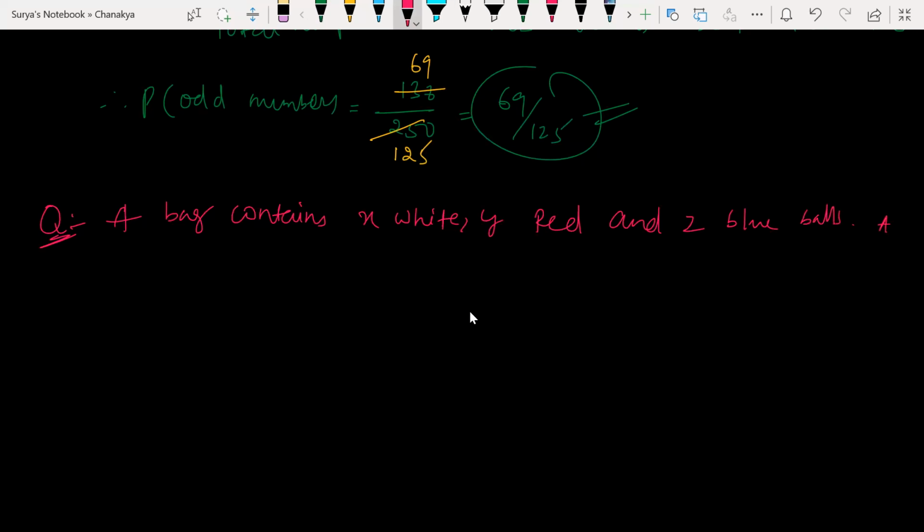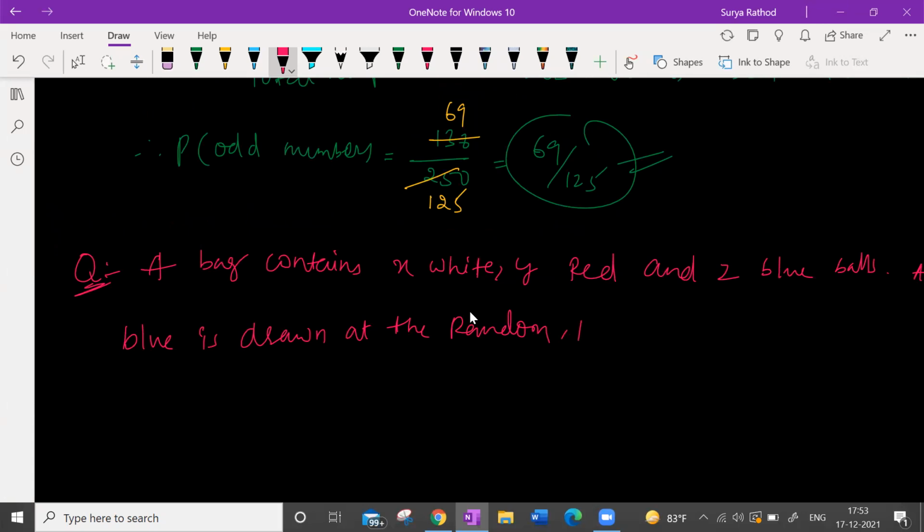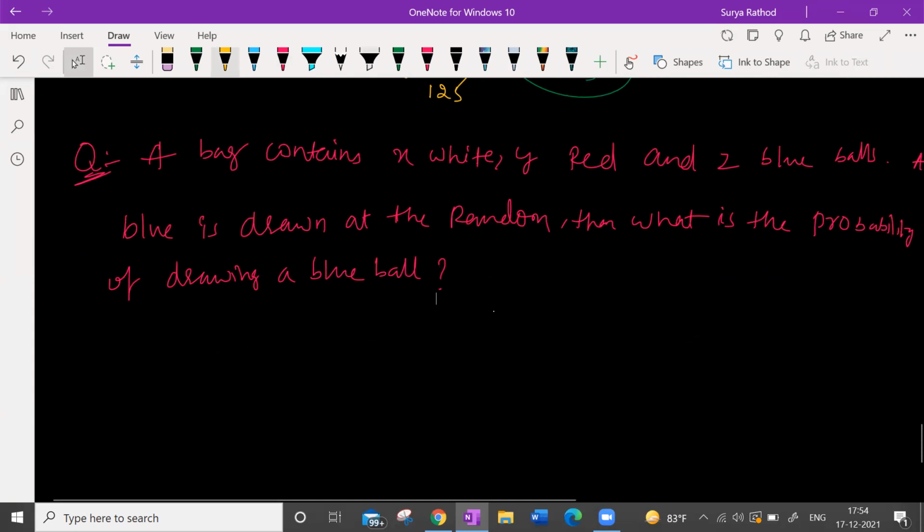At random, what is the probability of drawing a blue ball? Tell me the solution directly.